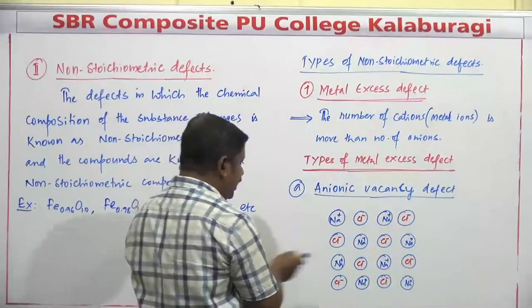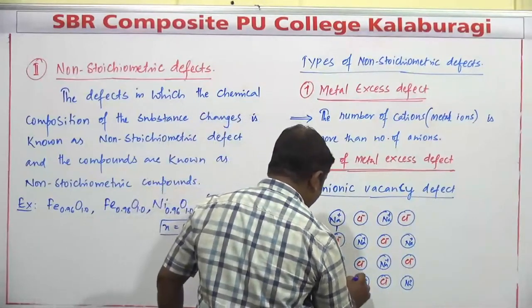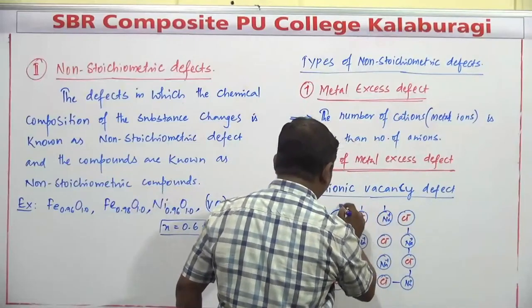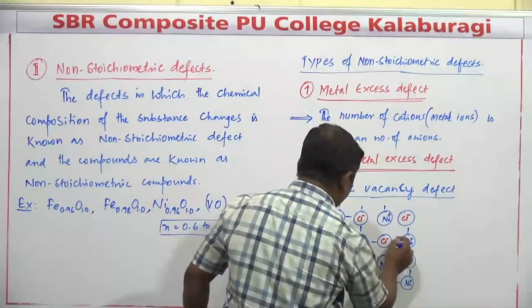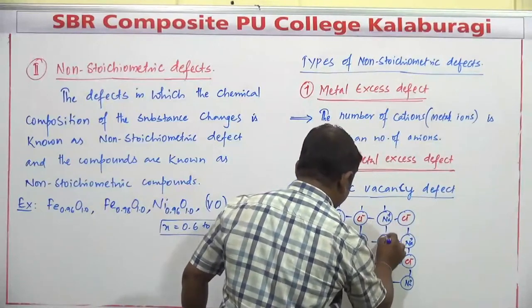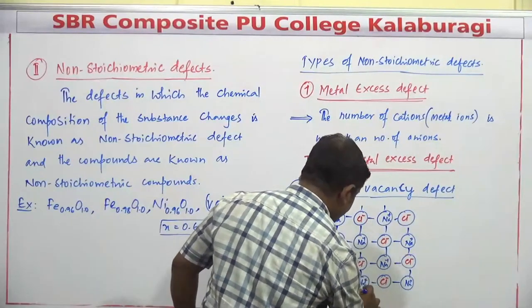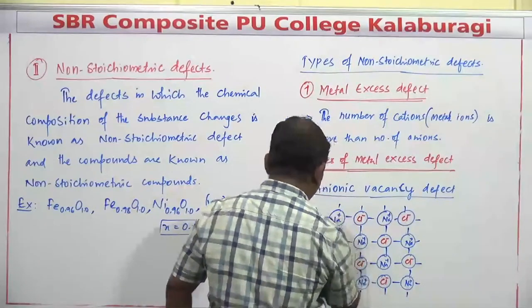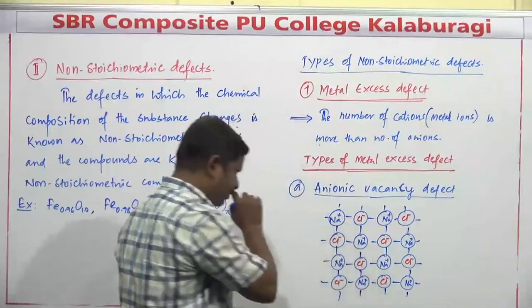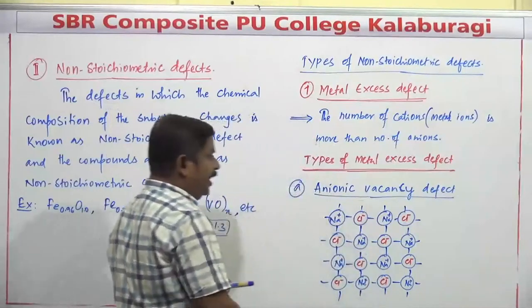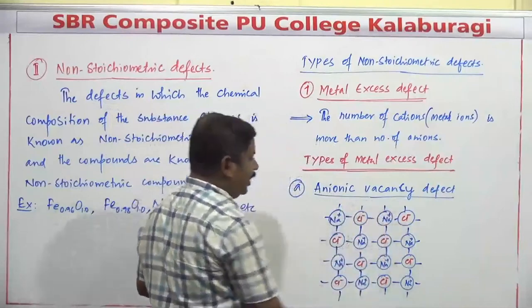Well, this arrangement of Na+ and Cl-, yesterday also we discussed some type of defect in case of these crystals. If you observe such a crystal structure, Na+ and Cl- arrangement, when sodium chloride is heated, this is a crystal of sodium chloride.